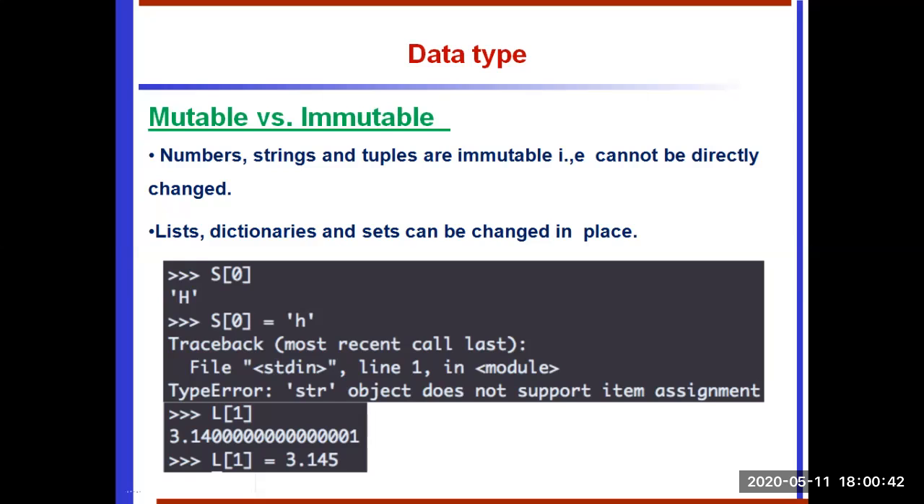Here see the second one, L of 1. This already has the value 3.14. We are going to update L of 1 to 3.145. That can be accepted. So that is called mutable. So with immutable, for the group of values, at runtime we cannot modify, update or delete. If at runtime we can modify, update, or remove, that is called mutable.